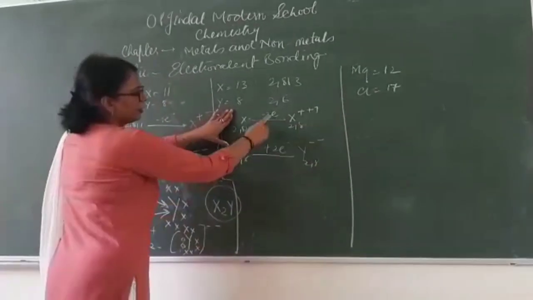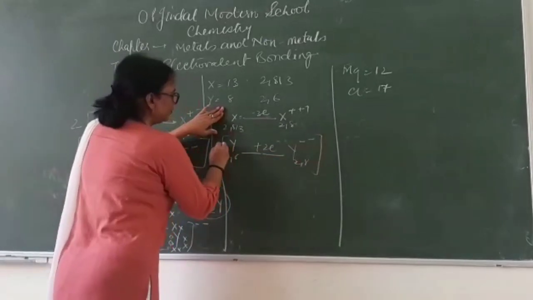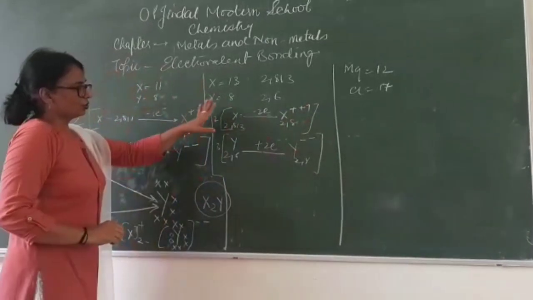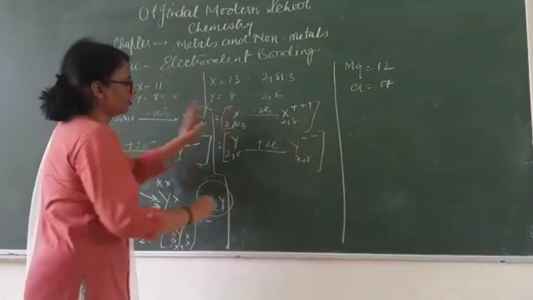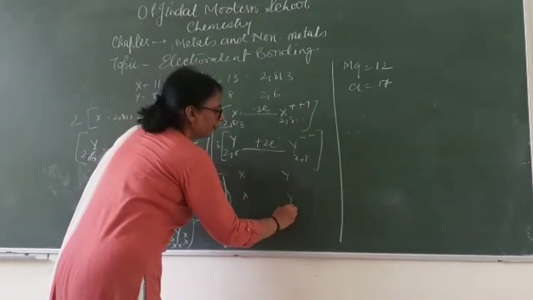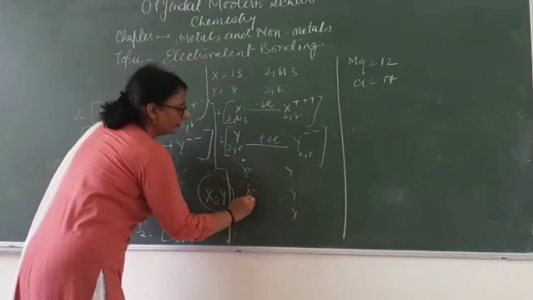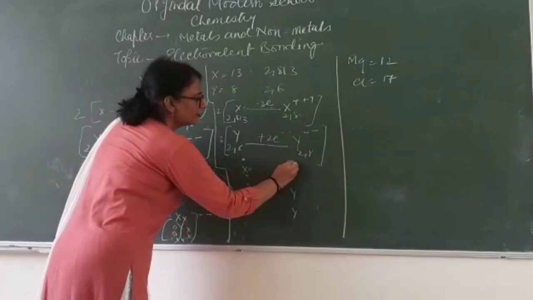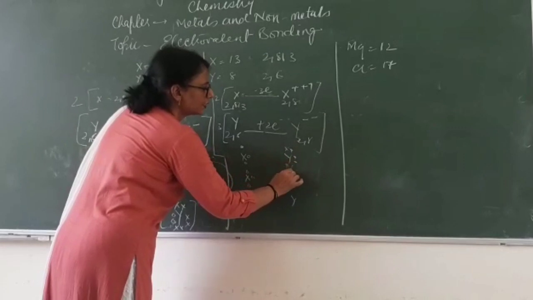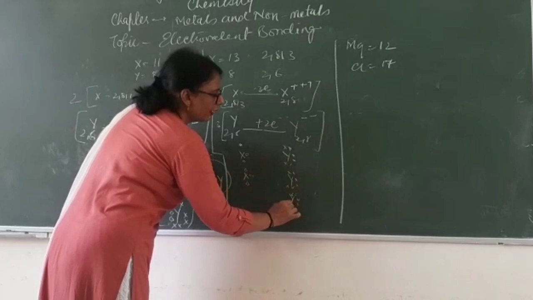Now look at it. Here it is 3, here it is 2. That means this equation has to get multiplied by 3 and this equation above is to be multiplied by 2. So for making the ionic compound, I need 2 X and I need 3 Y. Each X is having 3 electrons in the outermost shell and each Y is having 6 electrons in the outermost shell.